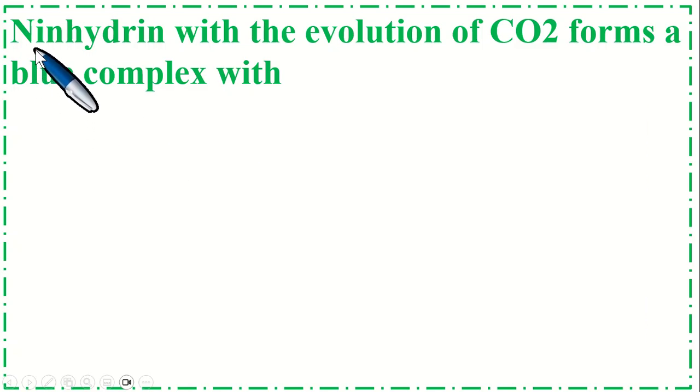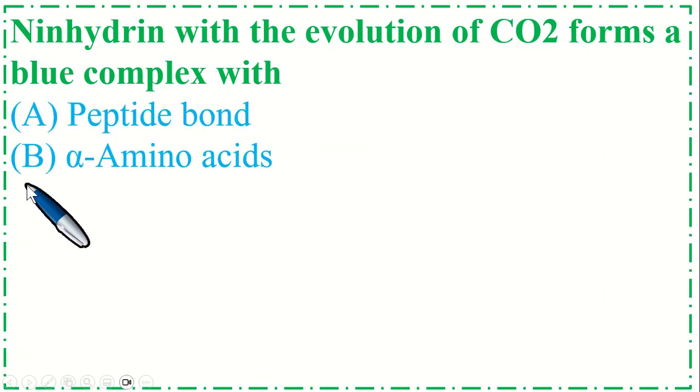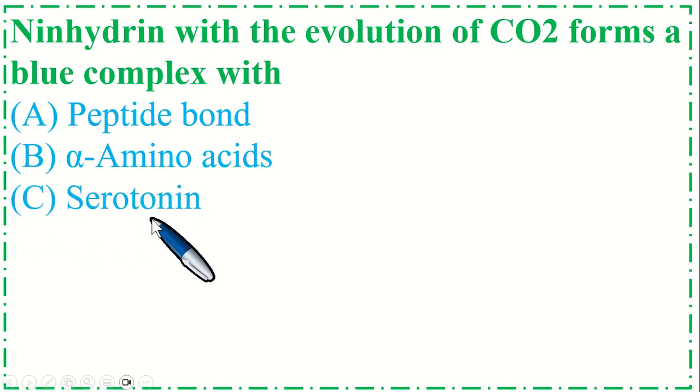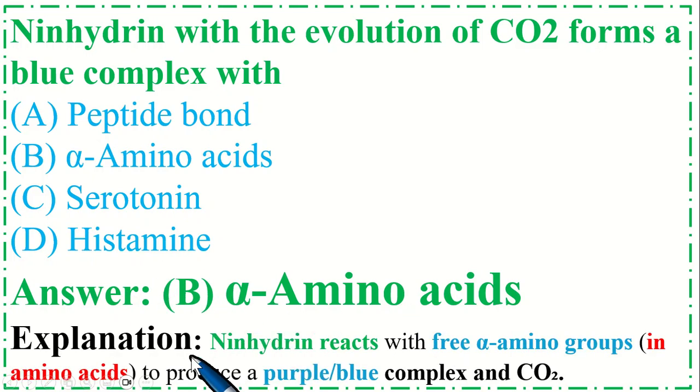Ninhydrin, with the evolution of CO2, forms a blue complex with option A peptide bond, B alpha amino acid, C serotonin, and option D histamine. So the correct option is B alpha amino acids. Explanation is ninhydrin reacts with the free alpha amino group of amino acids to produce a purple blue color complex and CO2.